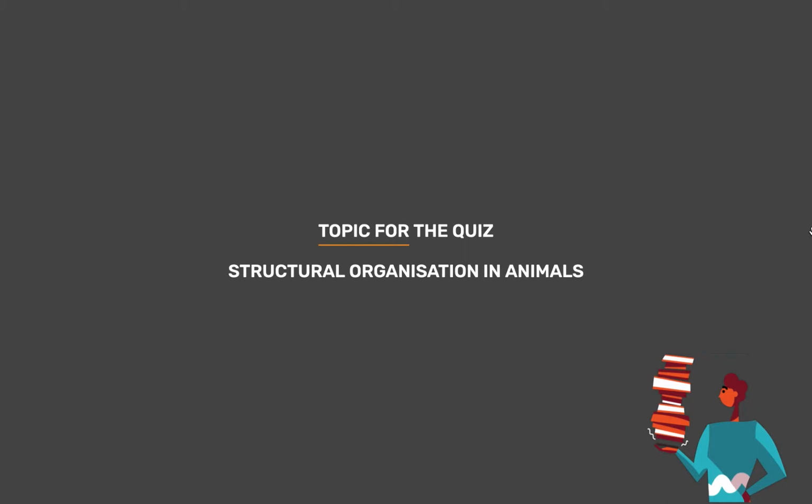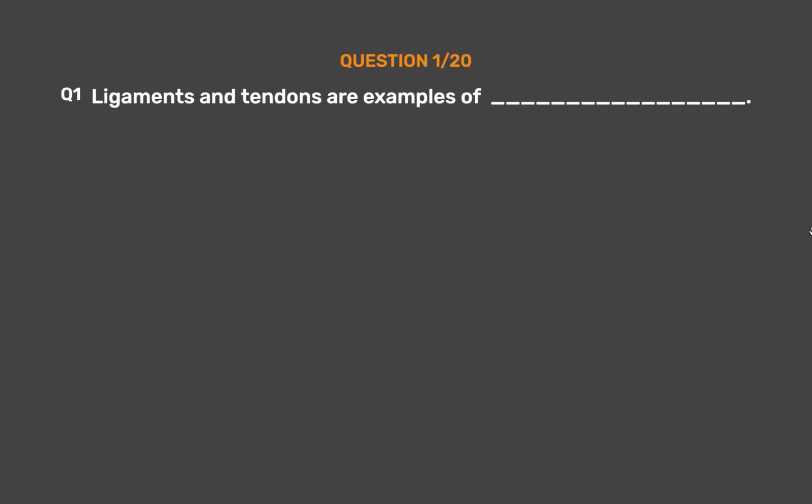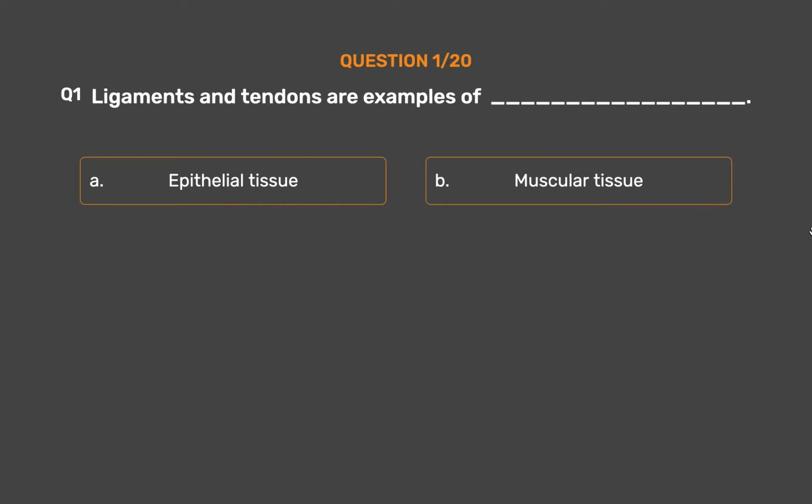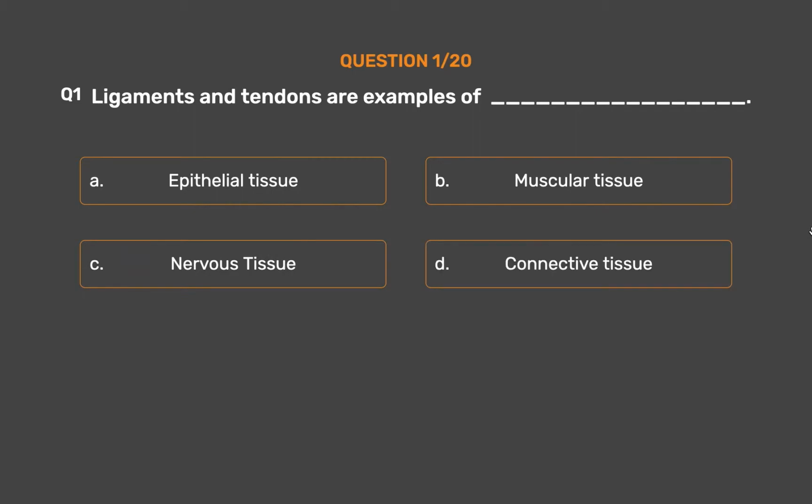Topic for today's quiz is structural organization in animals. Question number 1. Ligaments and tendons are examples of _. Option A. Epithelial tissue. Option B. Muscular tissue. Option C. Nervous tissue. Option D. Connective tissue.